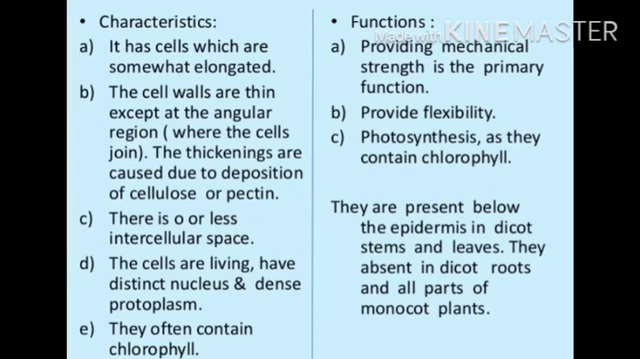The cells are living. They have a distinct nucleus and dense cytoplasm, and they often contain chlorophyll. Now the function: providing mechanical strength is the primary function, providing flexibility, and photosynthesis as they may contain chlorophyll also. They are present below the epidermis in dicot stems and leaves. They are absent in dicot roots and all parts of the monocot plants.